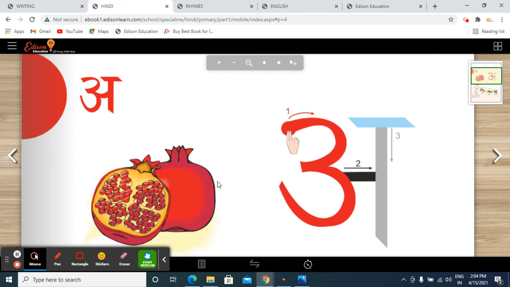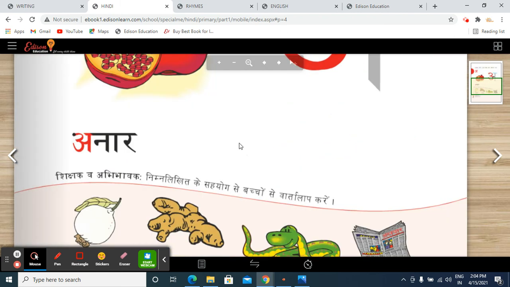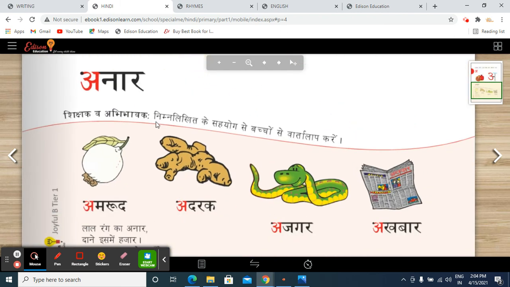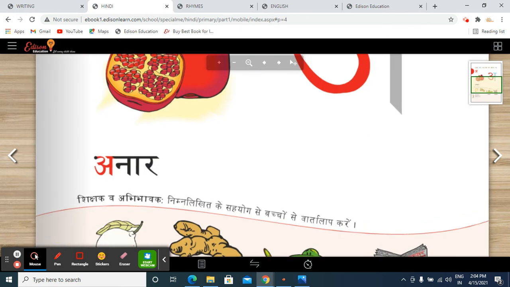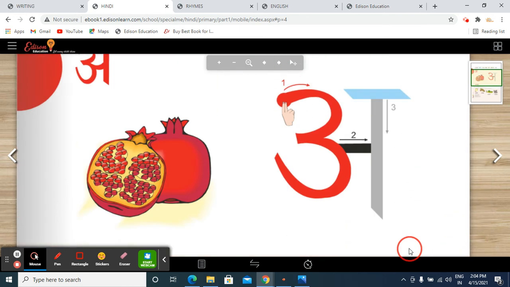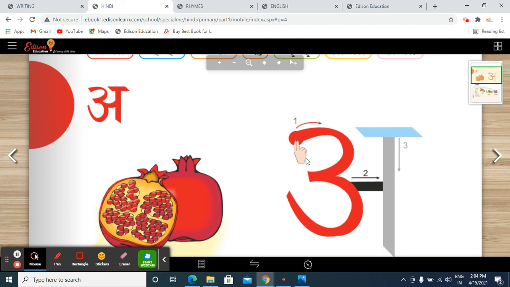A se anar. What are the other things related to a? A amrood. A adrak. A ajgar. A akhbar.